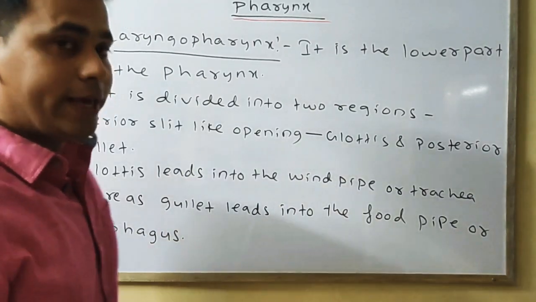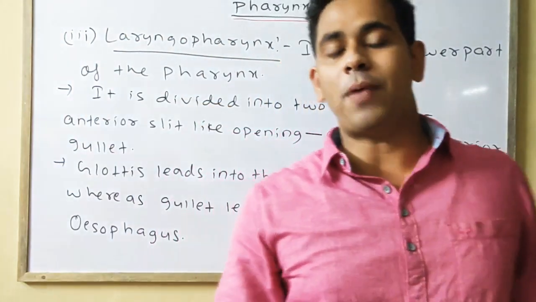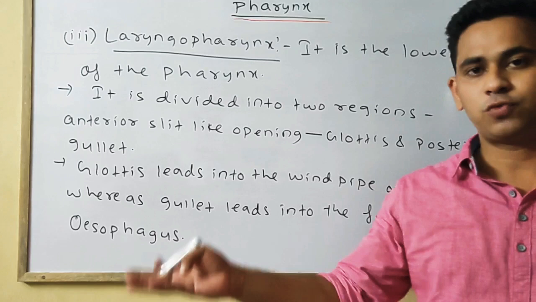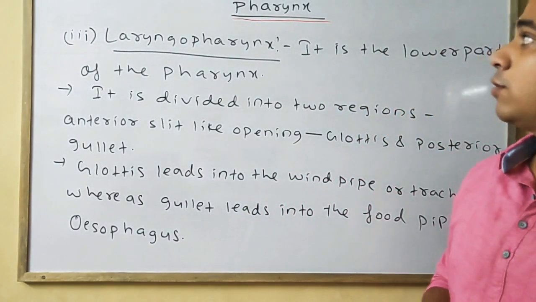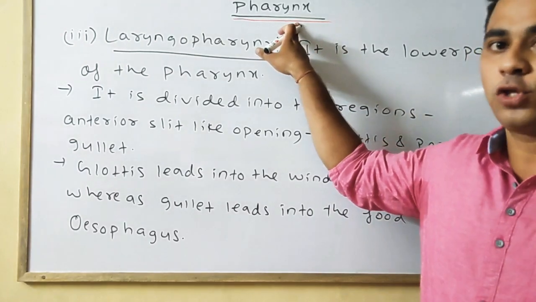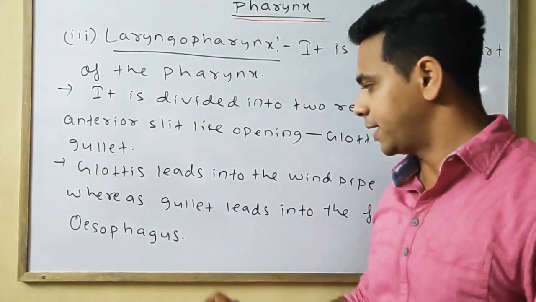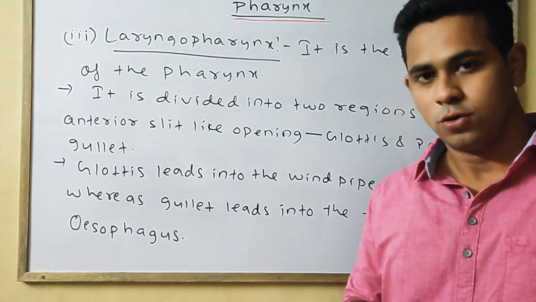As we all know, the esophagus is the fourth part of the alimentary canal. First one is the mouth, second one is the buccal cavity, third one we are discussing is the pharynx, and the fourth part of the alimentary canal is the esophagus.